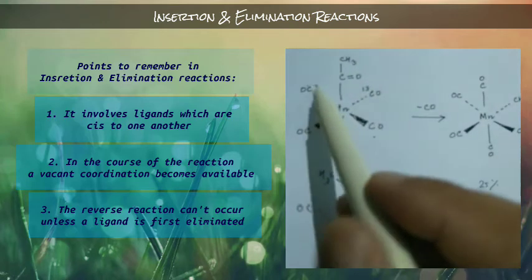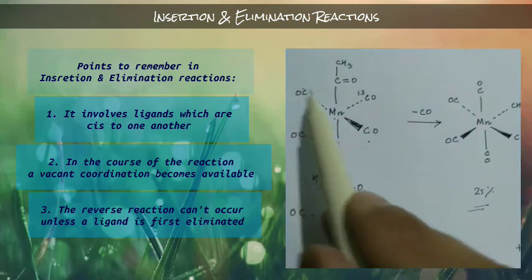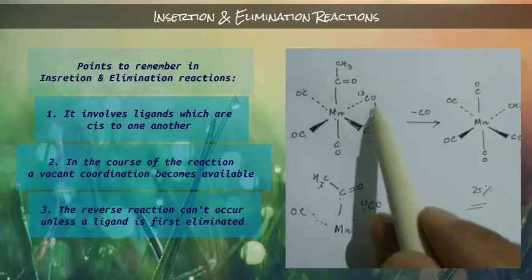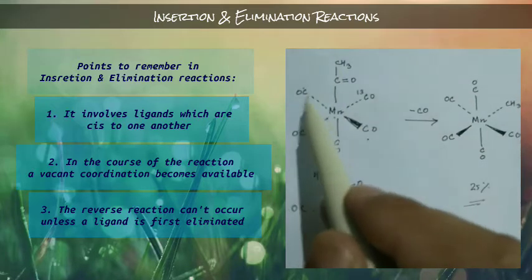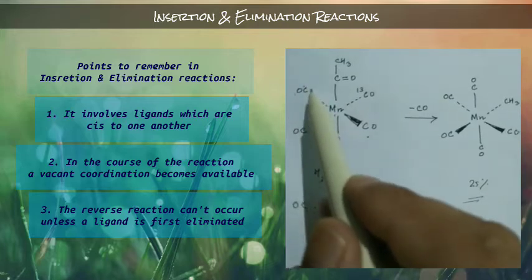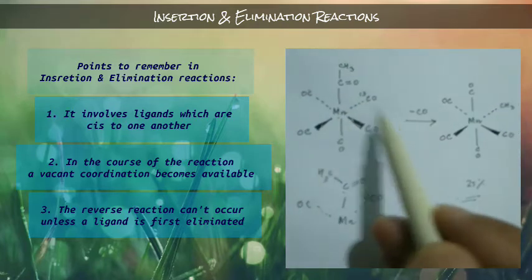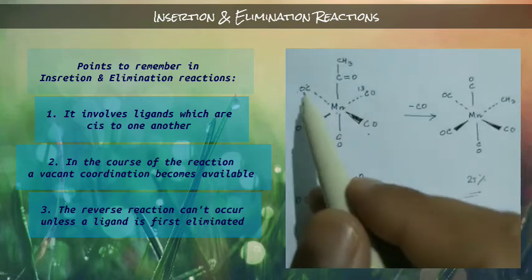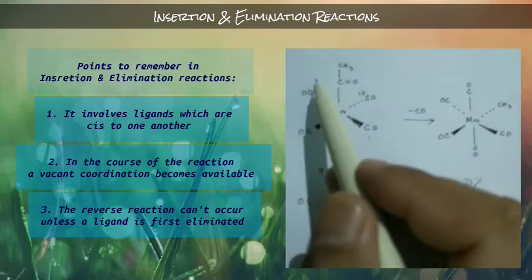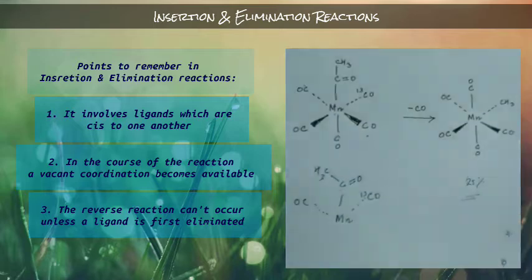That's why the probability of the elimination of this carbonyl is higher than this one and this one. Okay, understand? So in the reverse reaction, that means this elimination reaction, this carbonyl will eliminate first and it will create a vacant site. Then only this will come to that vacant site and form the bond with this metal.